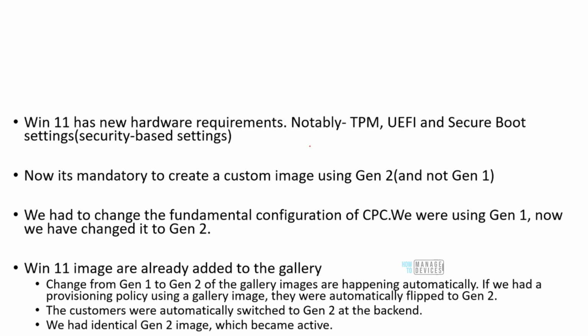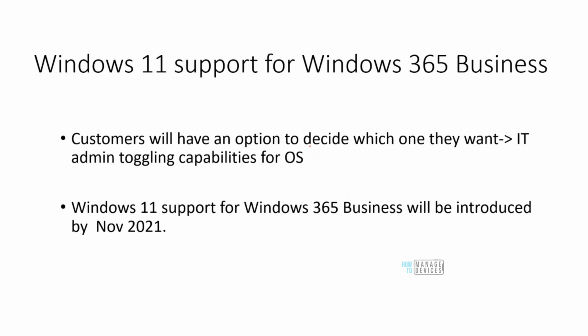So I just wanted to call this out because this is the power of Cloud PC. Using Cloud PC, I am able to use Windows 11 from a machine which is not even Windows 11 compliant, right? I might have a machine which does not even have TPM, which means that I should not be able to use Windows 11, right? But thanks to virtualization and thanks to Cloud PC, that is possible. All right. So as I said, Windows 11 support for Windows 365 is available.